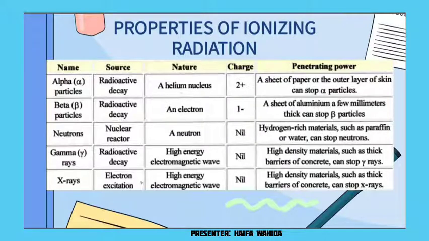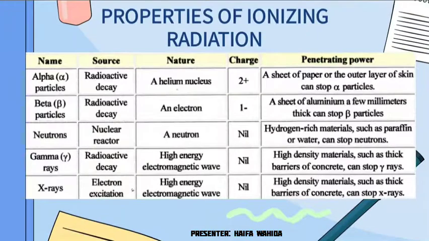Alpha particles have high ionization density. Next, beta particles are made of electrons or positrons. They are charged particles, negative or positive. Beta particles have low ionization density.